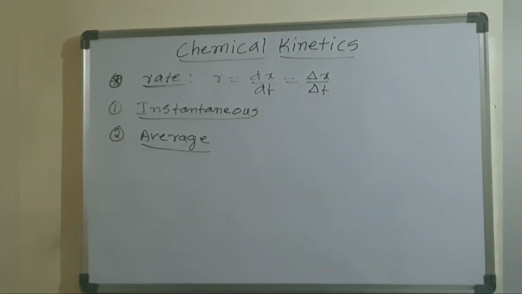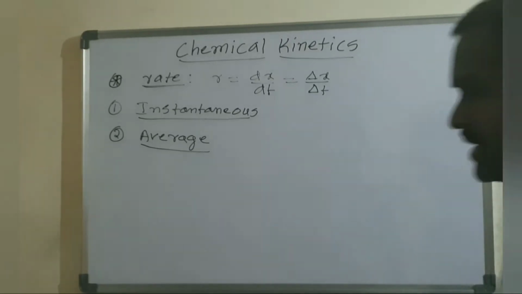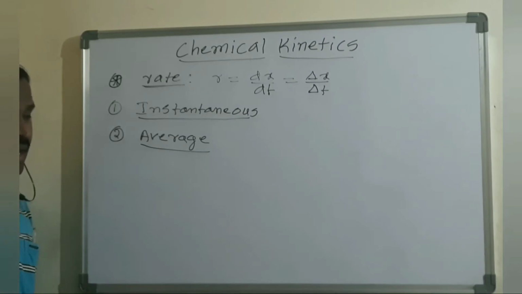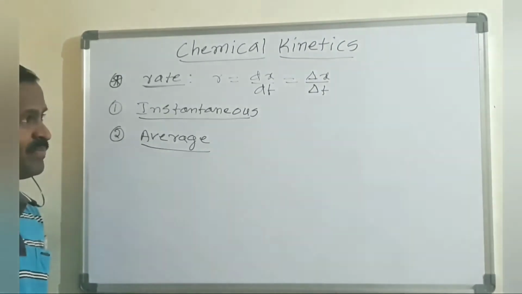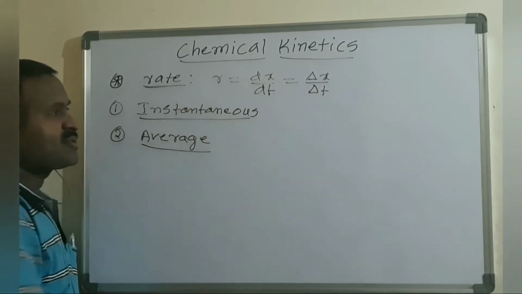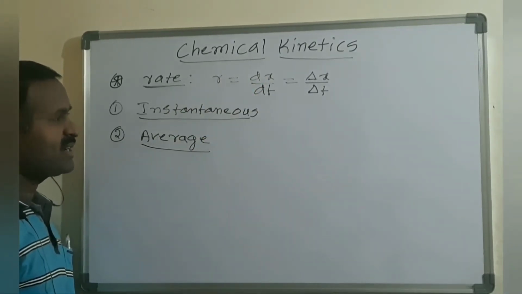Rate and rate of the reaction give the same meaning: the change in the molar concentration of reactant or product with respect to time. In general we write mathematically R equals dx by dt or delta x by delta t.